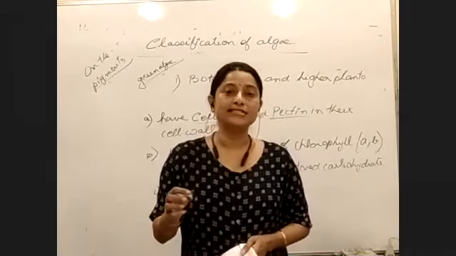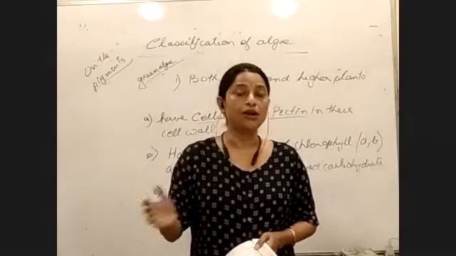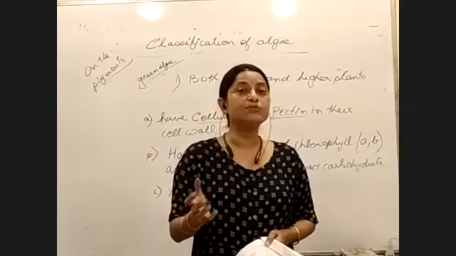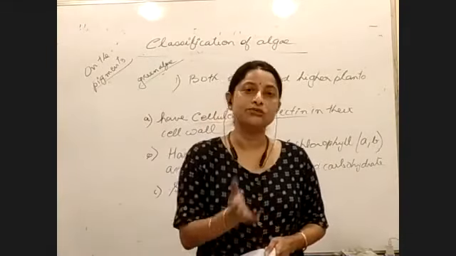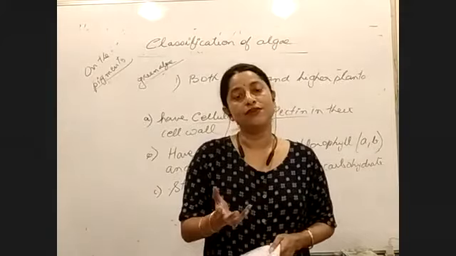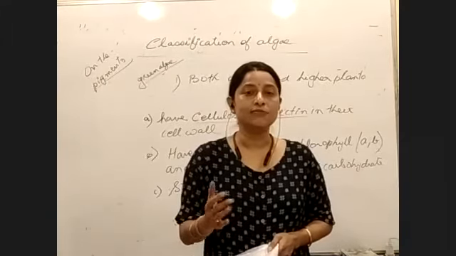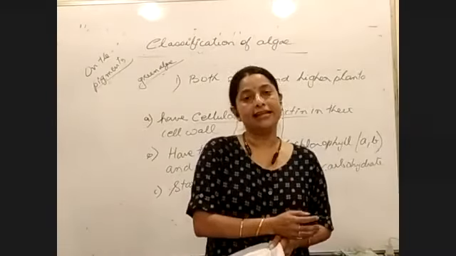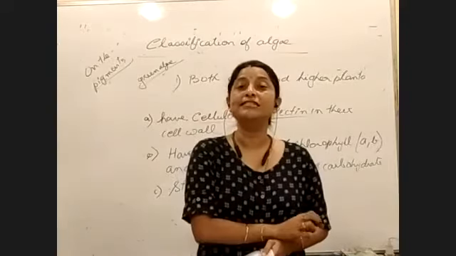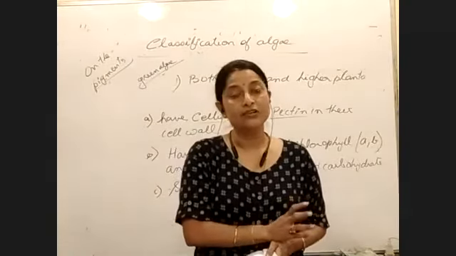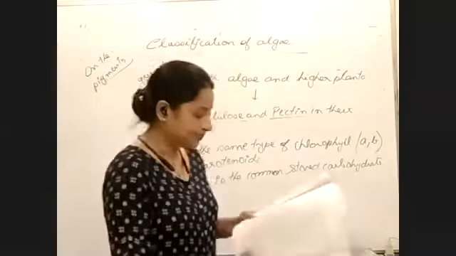As far as the placement is concerned, after algae we see the bryophytes, and similarly the pteridophytes and so on. Why is such a placement done? Because these groups show similarities with the previous group. So that leads us to conclude that bryophytes have evolved from algae. Ultimately, higher plants have some basic characteristics similar to primitive plants, so we conclude that the higher plants and algae have many points in common.